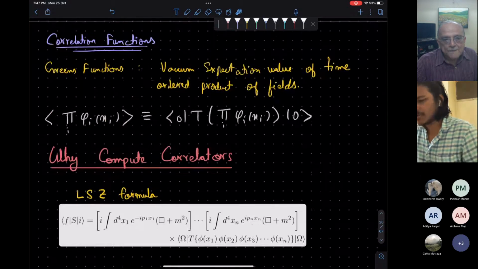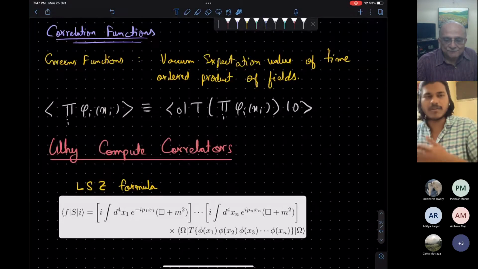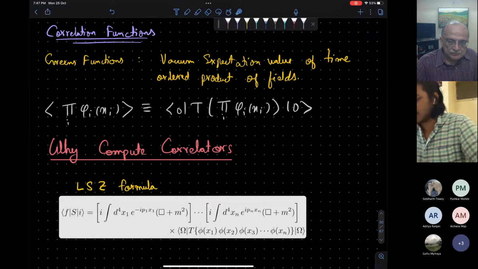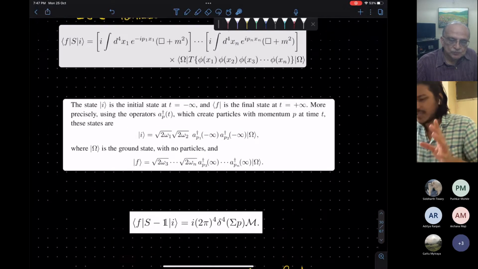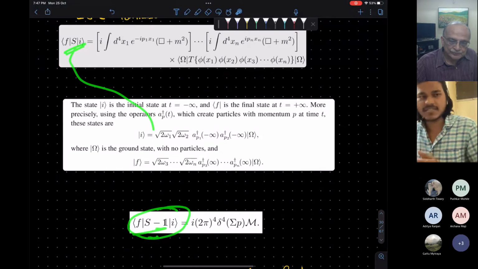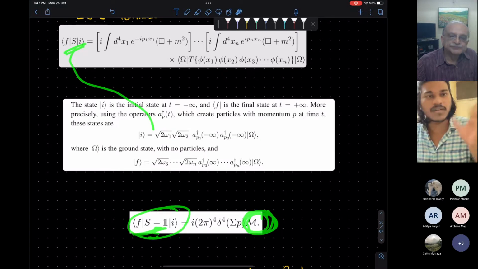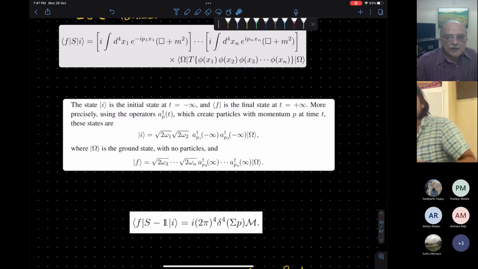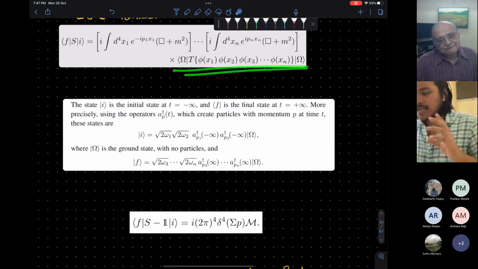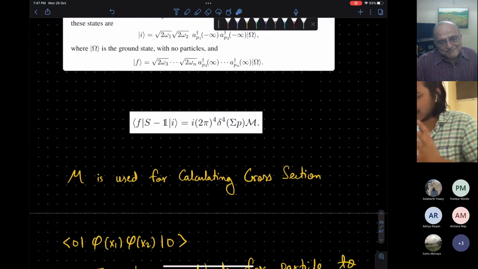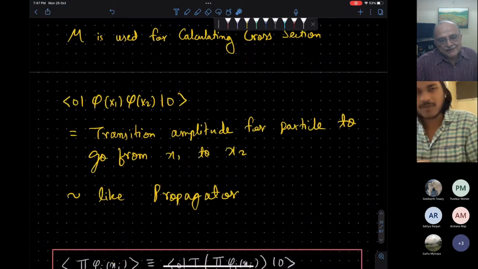I will not be going into great detail about why knowing this correlation function is like knowing everything, but I will make a few comments to make you familiar with this. Knowledge of the S matrix is equivalent to knowing this M, which appears in the Fermi golden rule formula. And from there, you can calculate the cross sections. So just to make you comfortable that knowledge of these correlators is equivalent to knowing the physical observables of the theory.